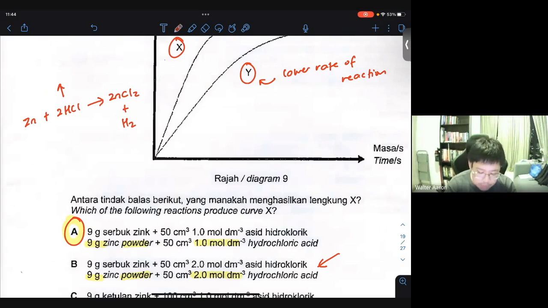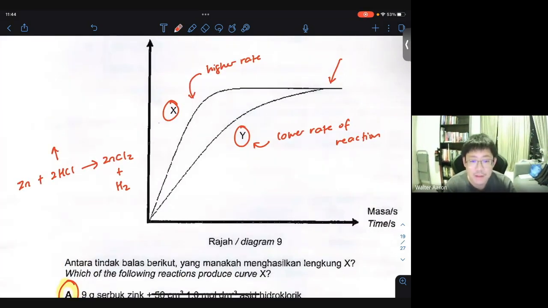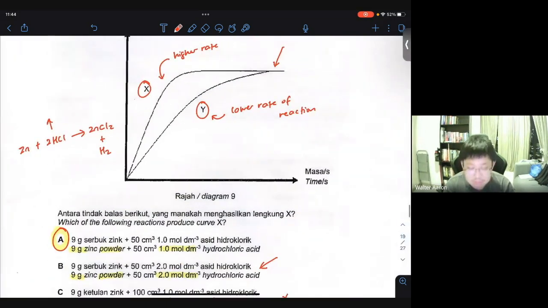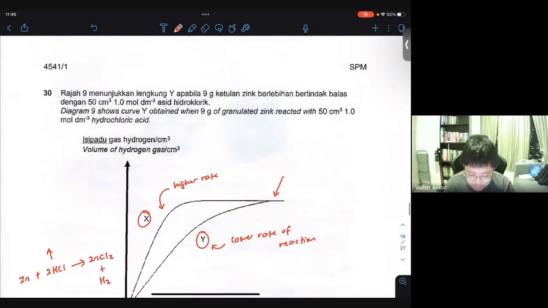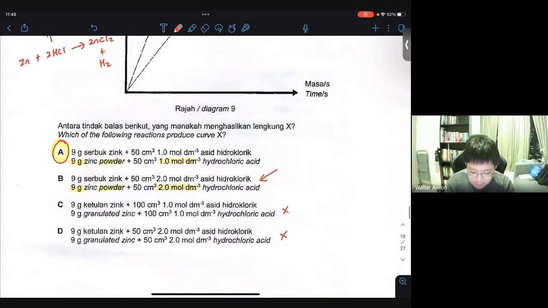What we want to do is just increase the rate of reaction, to get curve X, but not increase the volume of gas collected. So that's why the best answer here is supposed to be just A by itself. Originally, we only have 1 mole per dm cube, so to keep that constant, we have to use the same concentration. This one is double, so we don't want a double. We want the same amount of gas collected. So the answer is A.